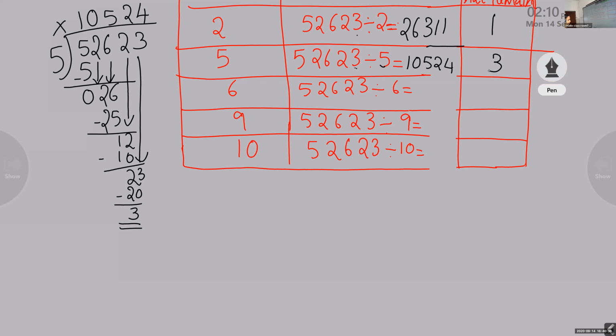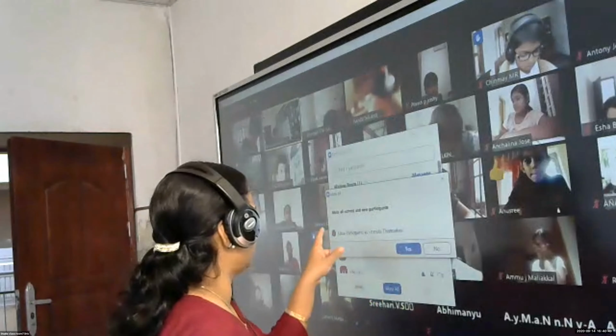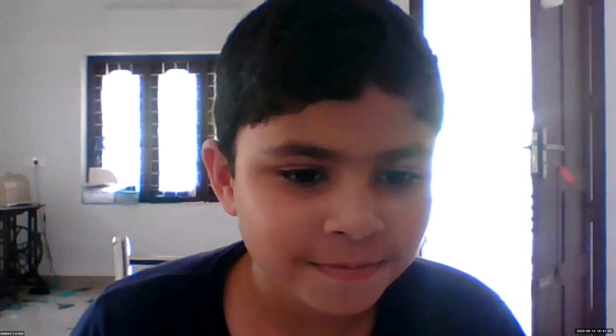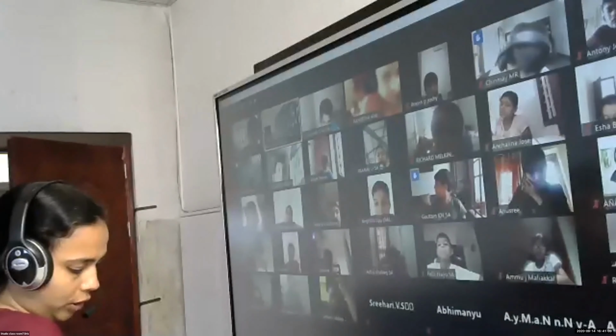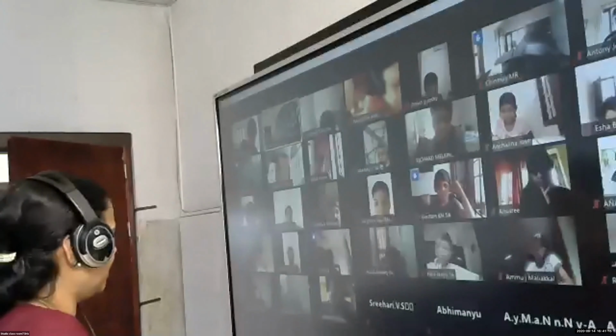I think Devak's answer is correct. Who told me the answer first? Devak. They got it correct. Before that, Madhav. Madhav, please check where you got the mistake. Did you understand? Yes. Okay. So children, all of you got the question, the same, divide by 5. Correct answer? Yes, ma'am, we got the correct answer.